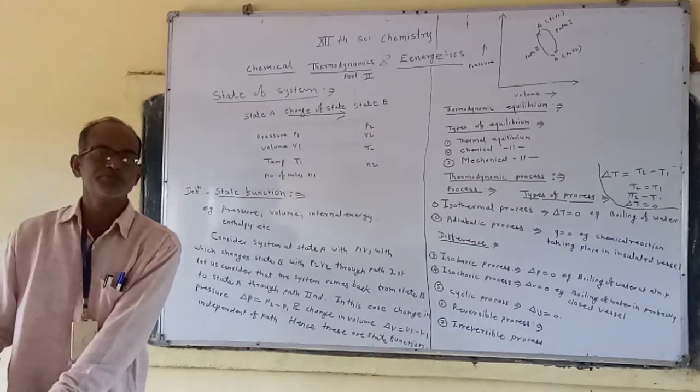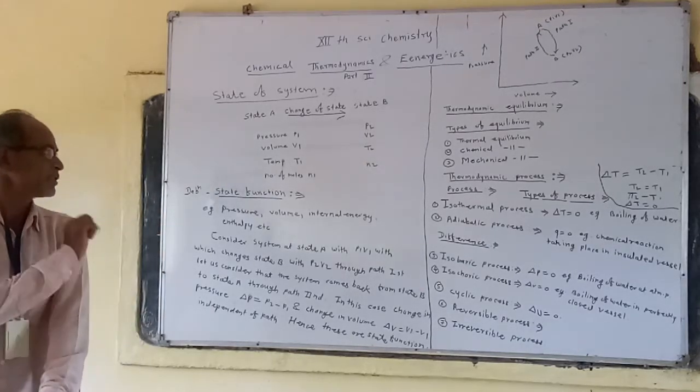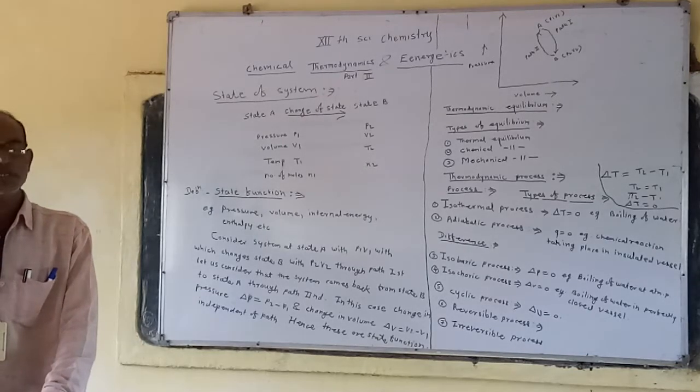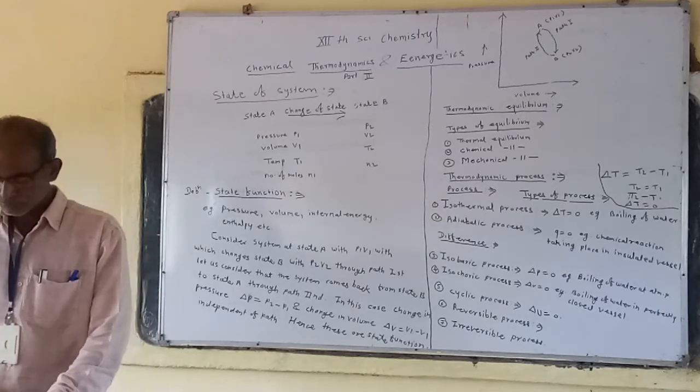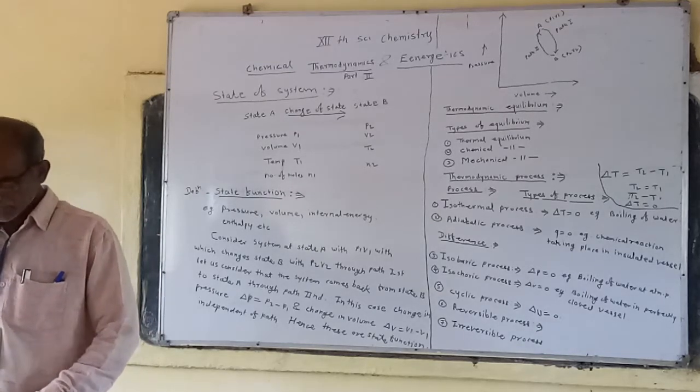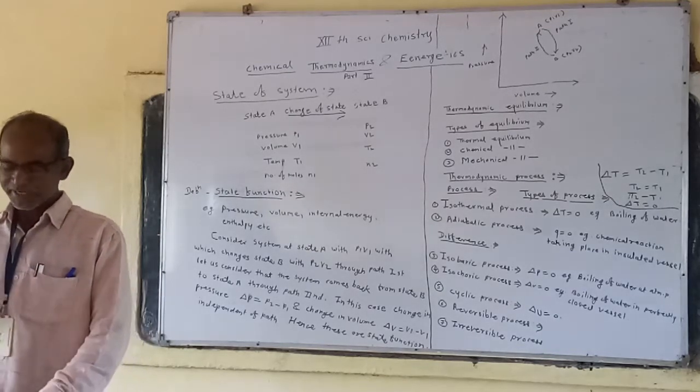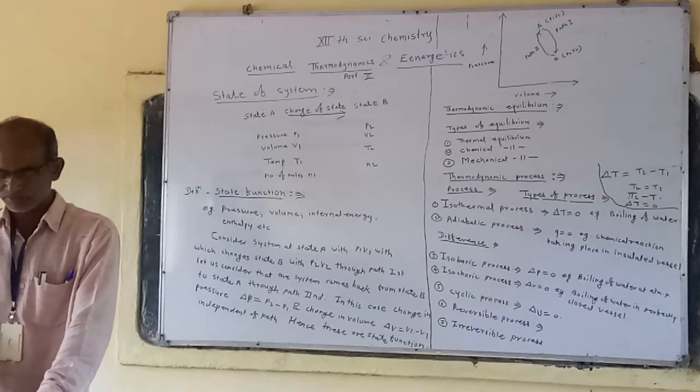In the isothermal process, exchange of heat between the system and surroundings is allowed, but in the adiabatic process the system does not exchange heat with the surroundings.